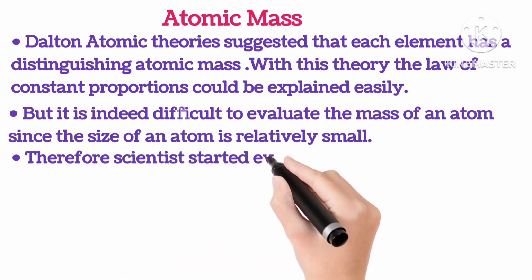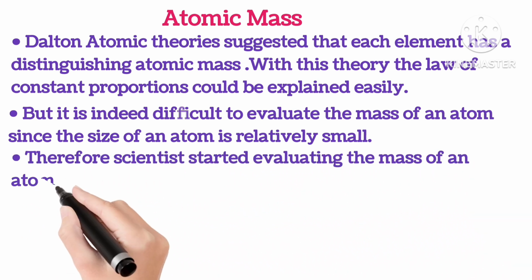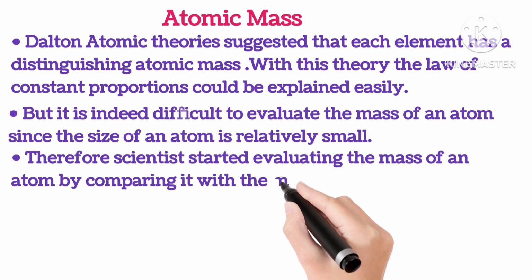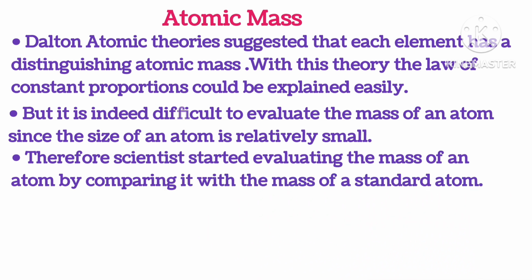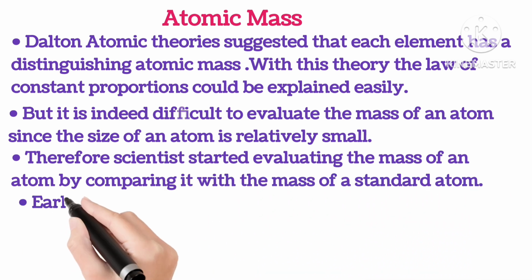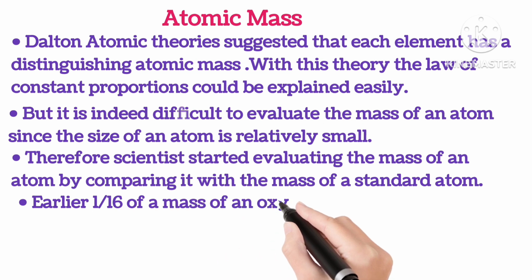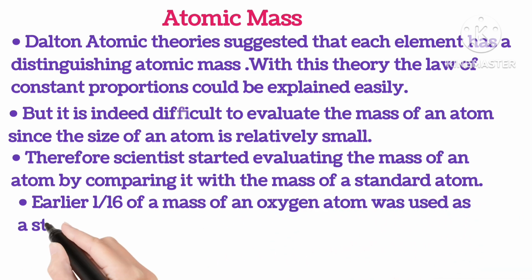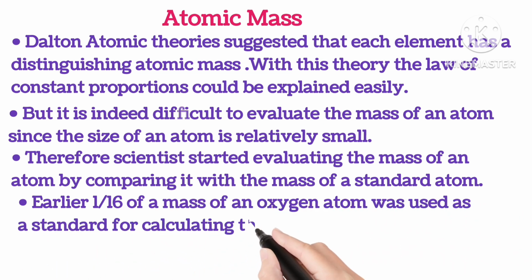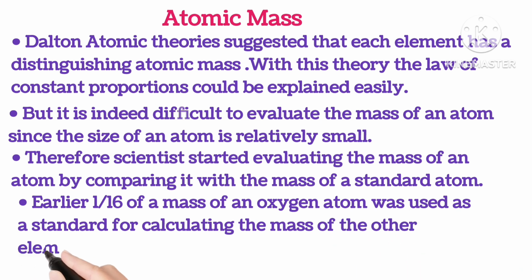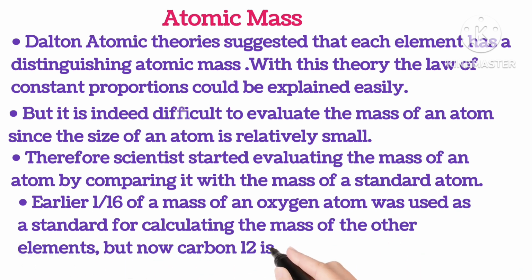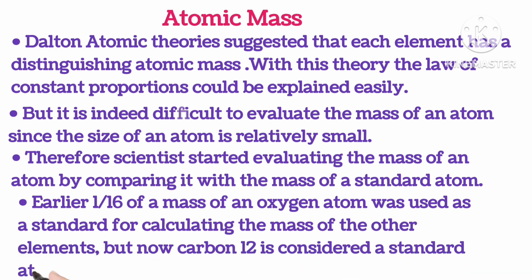So therefore, the scientists started evaluating the mass of an atom by comparing it with the mass of a standard atom. Earlier, 1/16 of the mass of an oxygen atom was used as a standard for calculating the masses of other elements. But nowadays, carbon-12 is considered as the standard atom for calculating the masses.